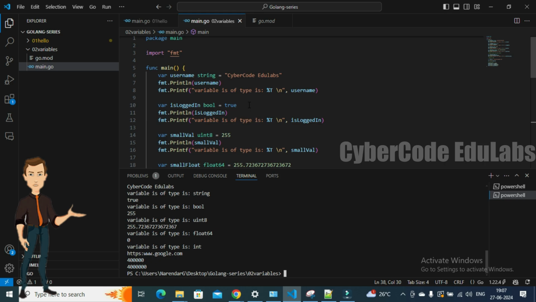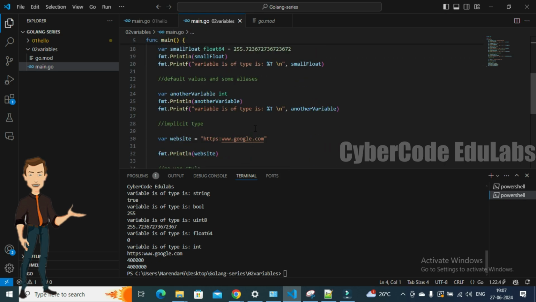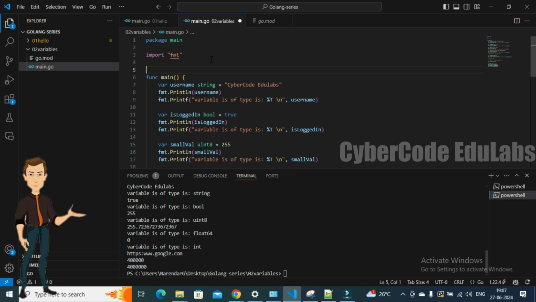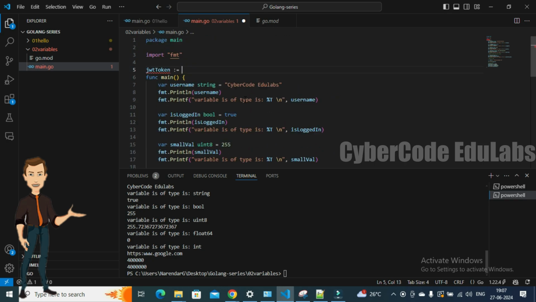So you can see it is accepting it, but this is allowed only inside the method. If you declare the same on top of the method, you are not allowed to do this. Let me declare the same here. I can use something like job token, and let me use the same Walrus operator, job token, and give some random token name here.